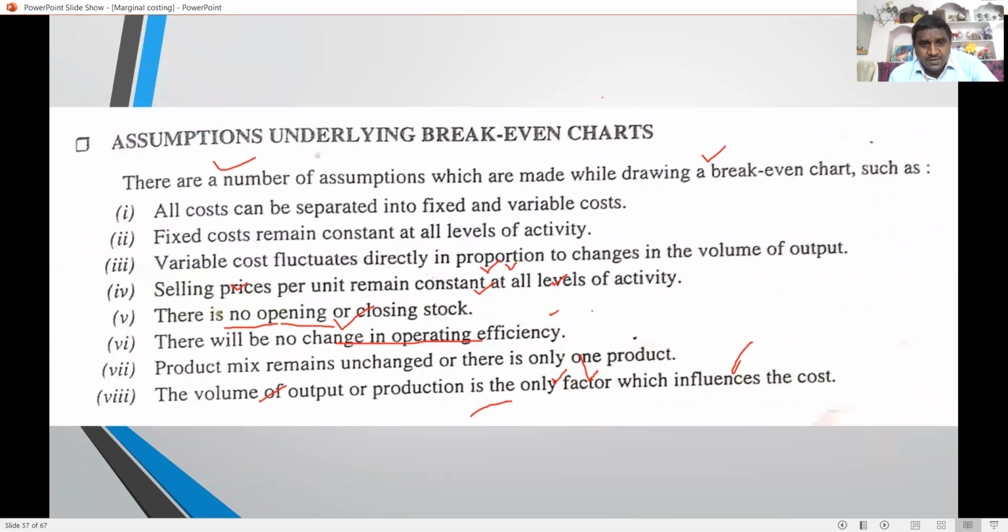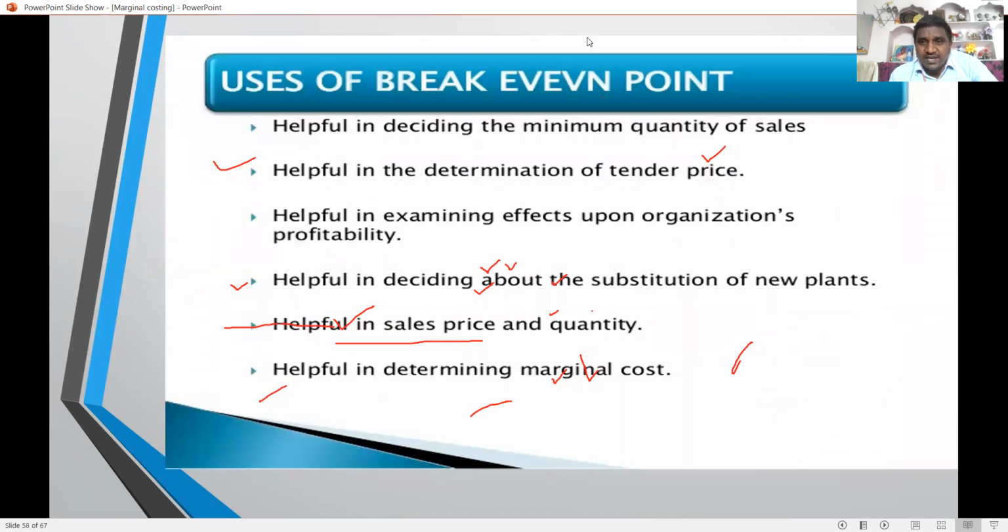Next, uses of break-even analysis. It is helpful in deciding the minimum quantity of sales. If you want no loss, no profit, if you want to survive in the market, how much sales are required to be made. It is helpful in the determination of the tender price, quotation prices, and in profitability.